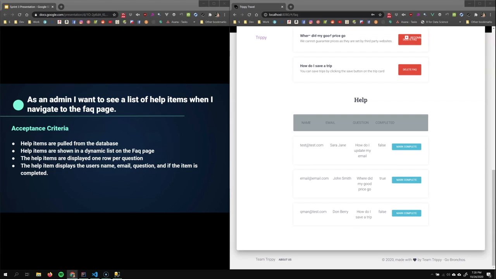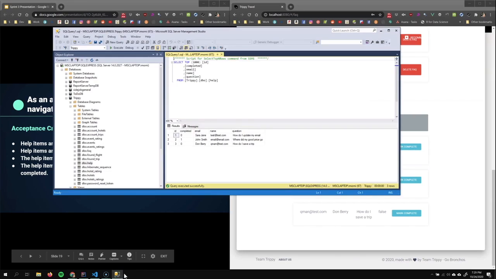As an admin, I want to see a list of help items when I navigate to the fact page. So here we are an admin user, we are on the fact page, and we have a list of help items. Help items are pulled from the database. So we can see here what we have on the screen matches the items in our database.